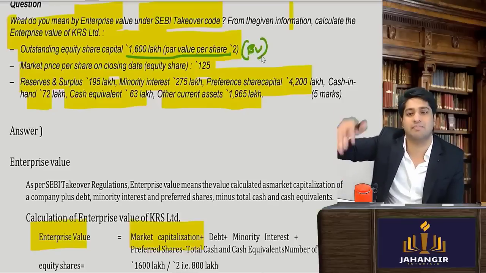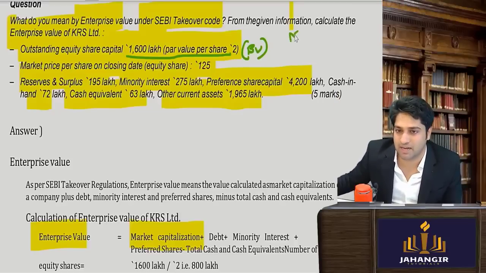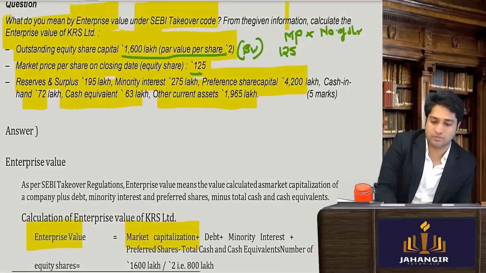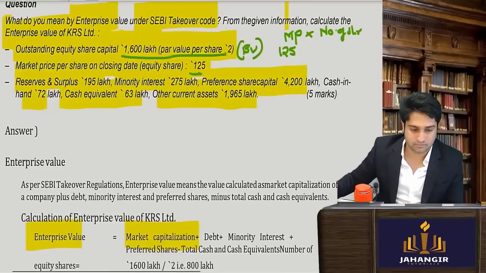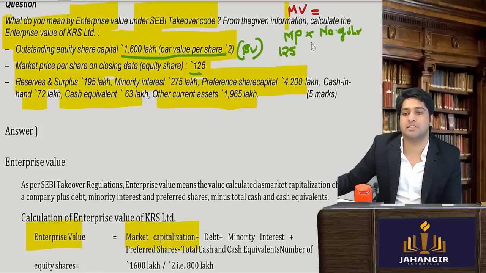The book mentions that I have to multiply by the market price. So first I will require the market price. Market price is 125, into the total number of shares. Number of shares, and I'll come to know the market value. Yes or no? Yes. So once I do this, I'll get the market value. So market price into the number of shares.